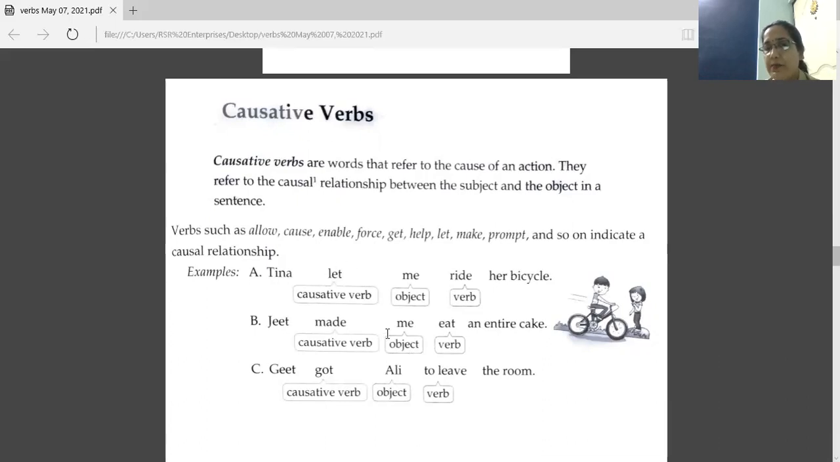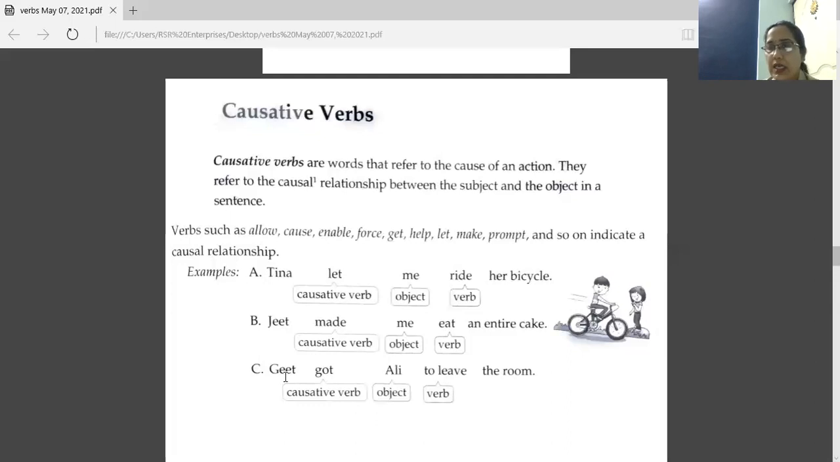Jeet made me eat an entire cake. Jeet subject. Object is me. Causal relationship here between object and subject. Which word shows that? That is made. And this is the cause of this action. That is eat. This is the main verb. So made is causative verb. Right? Next one now.